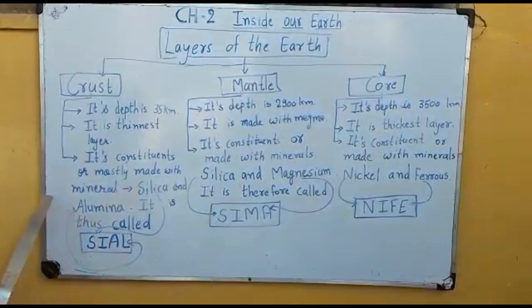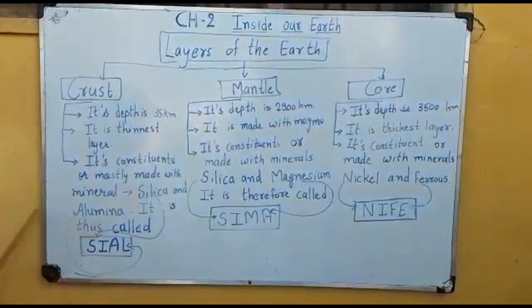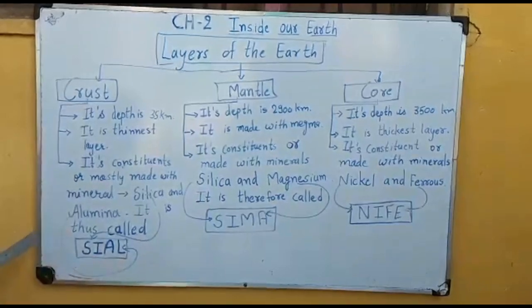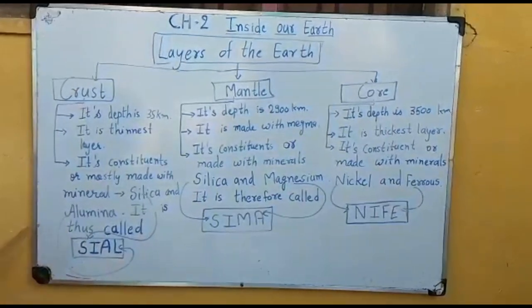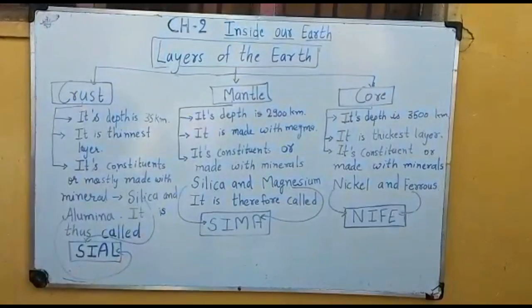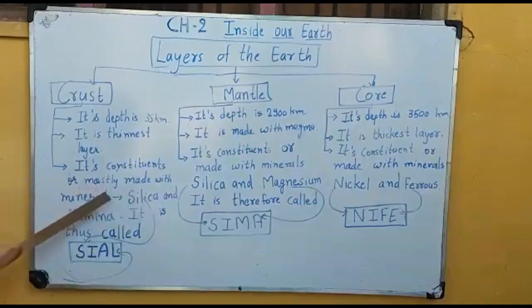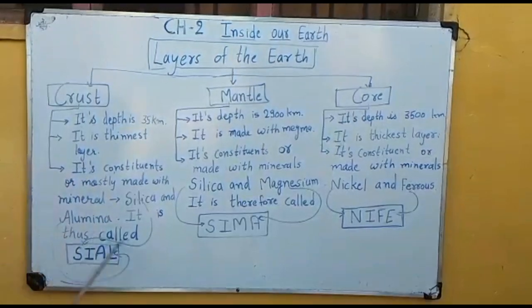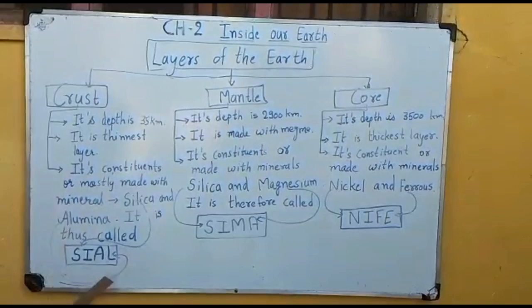Alumina means aluminium. We have already seen many utensils and parts of aeroplanes made of this aluminium metal. So our earth's crust is made mostly of silica and aluminium, and thus it is called Sial.